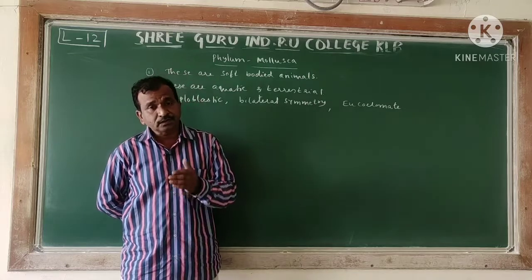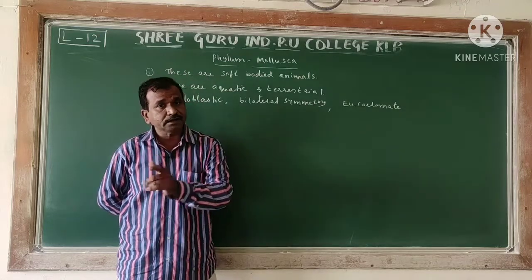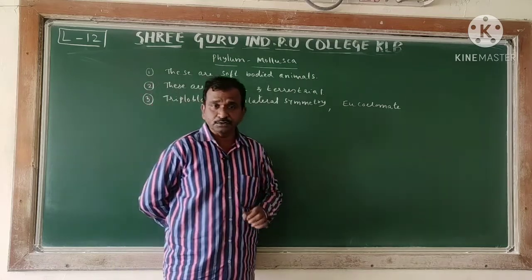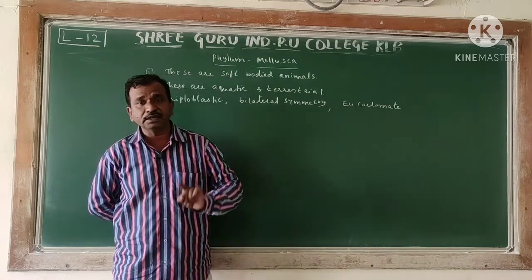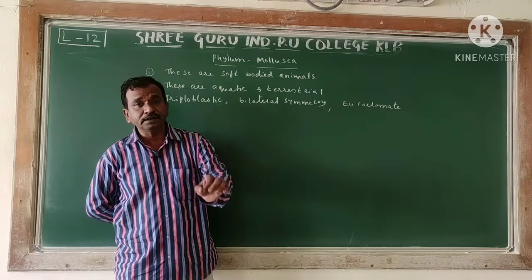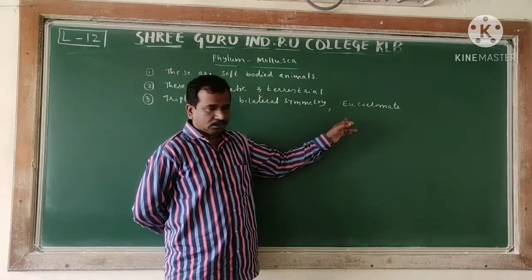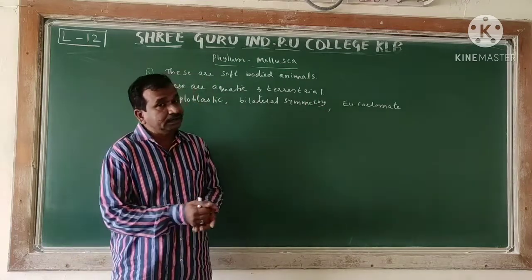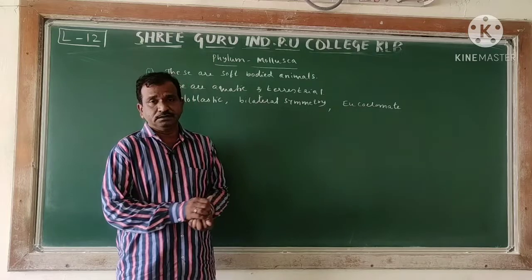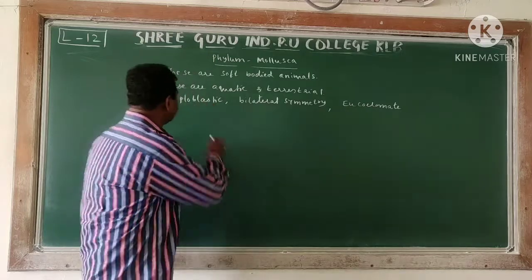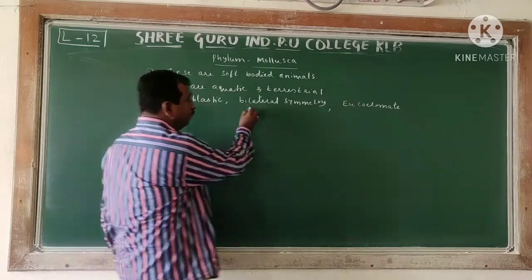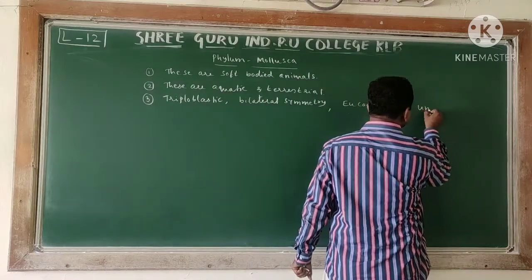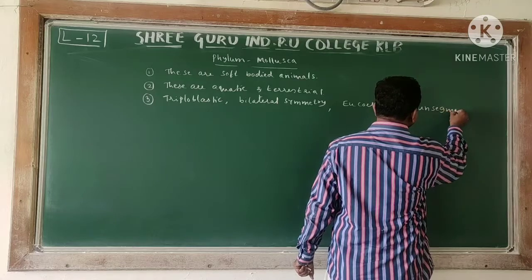Okay, next, what extra character did we study in the Annelida? In Annelida we studied metamerically segmented animals. Continuation of that, in the case of Arthropoda also segmented animals. Right? In the case of Arthropoda also we studied segmented, but here it is different. This character is different. You can see that these are triploblastic, bilaterally symmetrical, eucoelomate, comma, unsegmented. This is the unique character.